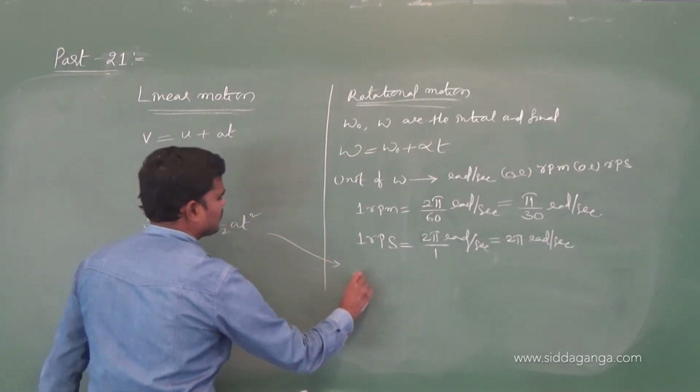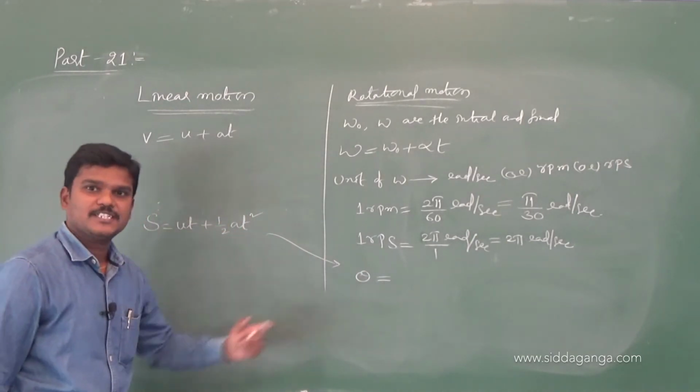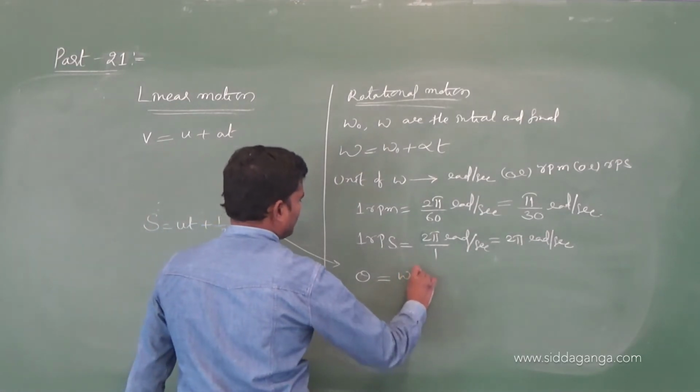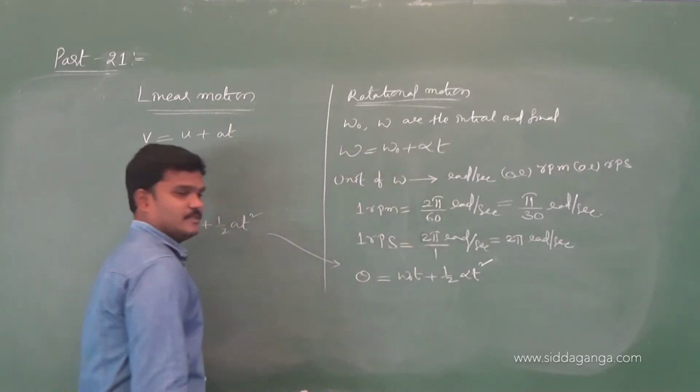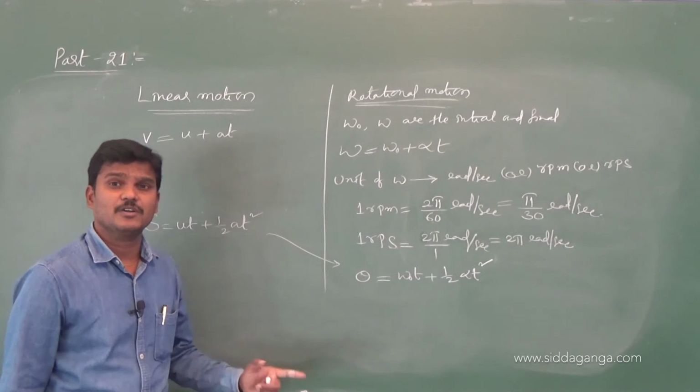Here s is nothing but linear displacement. What is theta? Angular displacement. Theta is nothing but omega naught t plus half alpha t square. I'm going to use these formulas in the next session only, that's why I'm writing everything now.